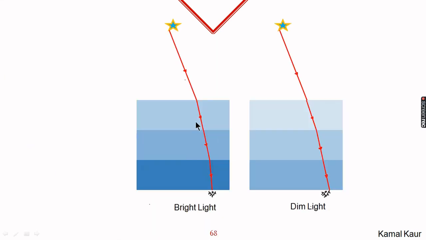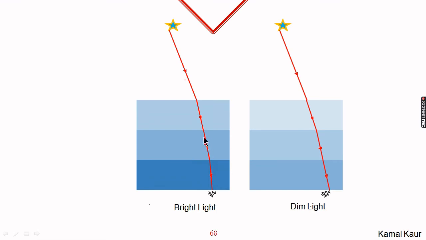We have understood that whenever light is moving through air of different densities, it keeps on bending or changing its path whenever there is a change of density. But the point here is that our air is not a stationary thing. It is constantly moving, and if it is constantly moving, it cannot have a fixed density at a fixed height. So at a particular height also, the density of air keeps on changing. And the consequence of that is the path of light at a particular height also changes.